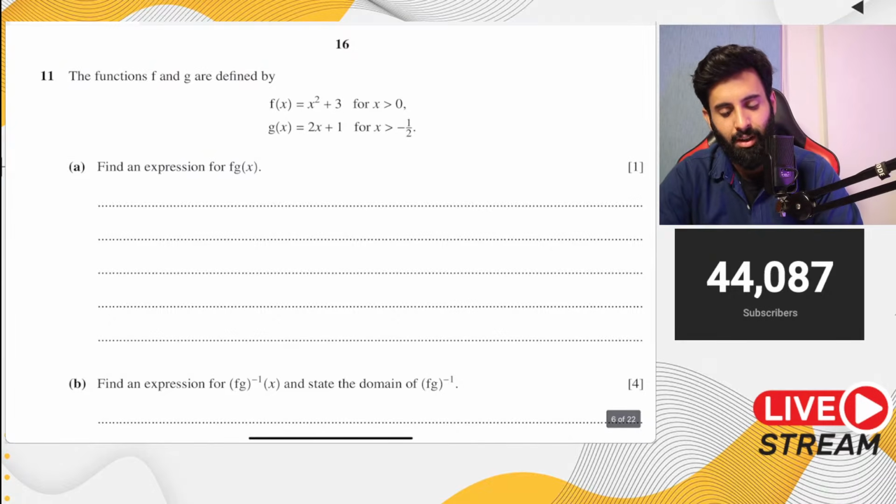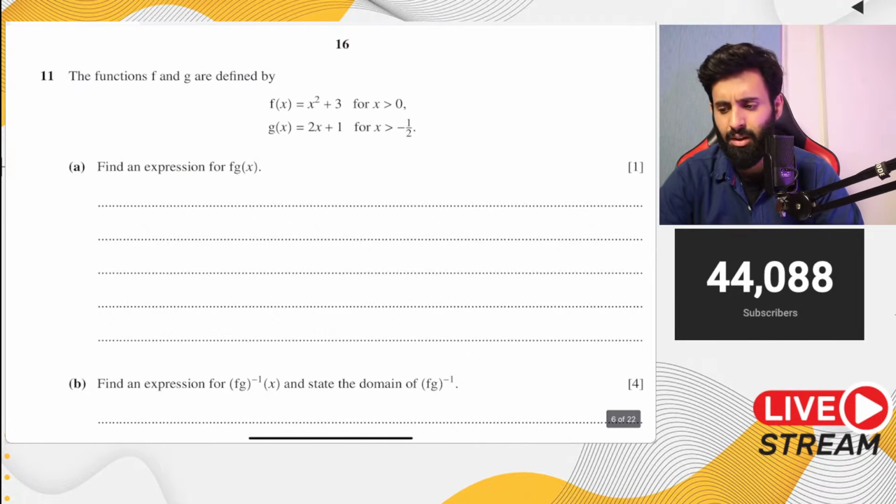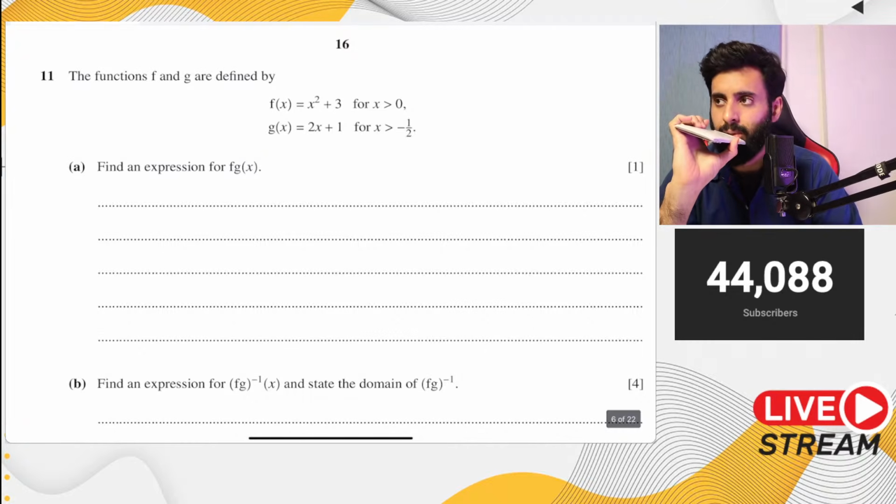Then make sure that you have a fully functioning calculator. If you don't, then just do a quick stationery check right now. Pencil, scale, eraser, sharpener. You don't need a compass or anything like that, but calculator, make sure it's fully functioning. And make sure to learn all the features that you have in this calculator, especially simultaneous equations, quadratics, quadratic inequality. What else do you have? Yeah, I think that's pretty much it.